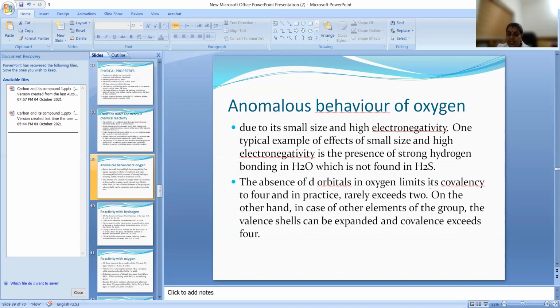The absence of d orbital in oxygen limits its covalency. The valency it will limit to 4, and in practice rarely exceeds 2. On the other hand, in case of other elements of the group, the valence shell can be expanded because of the availability of d orbitals.